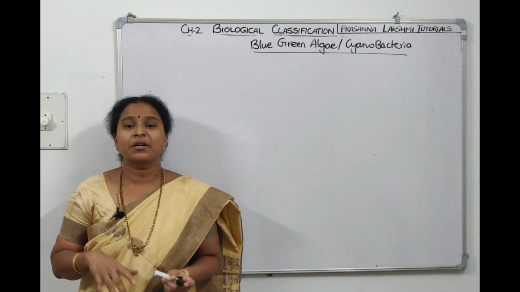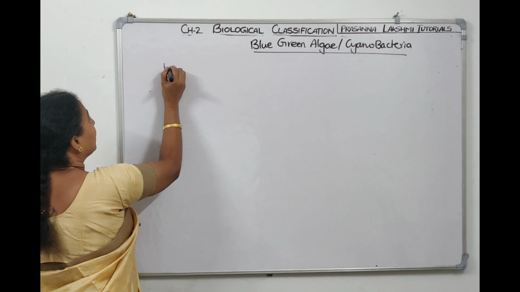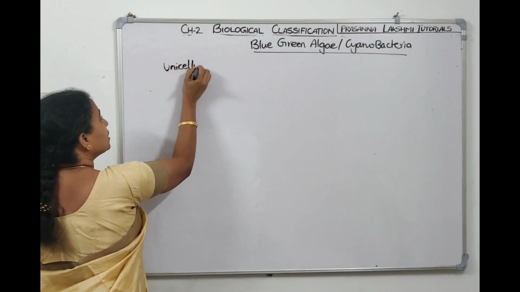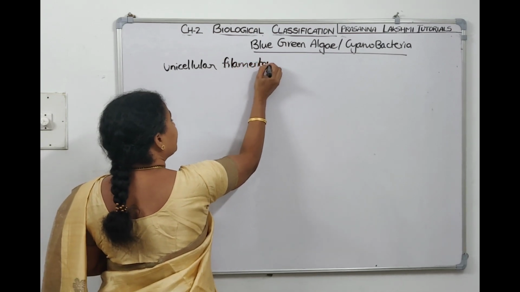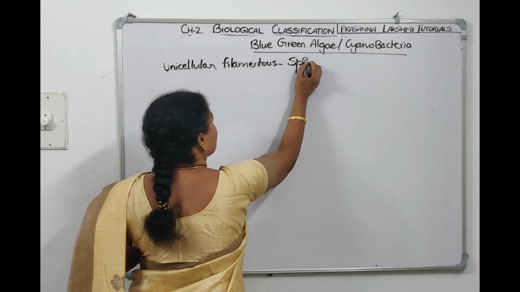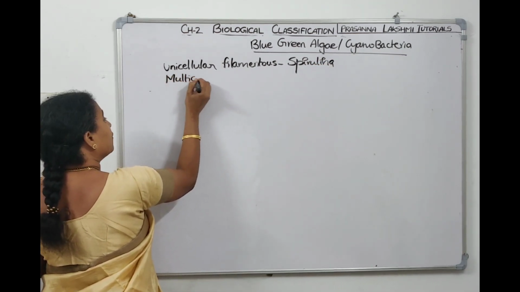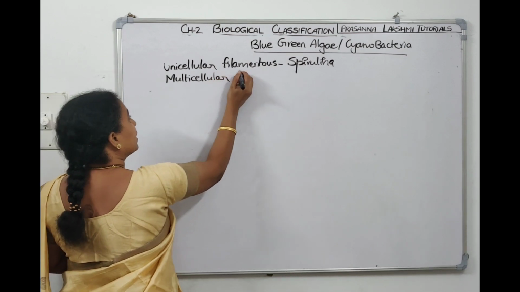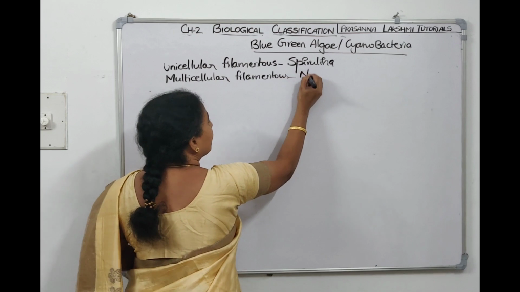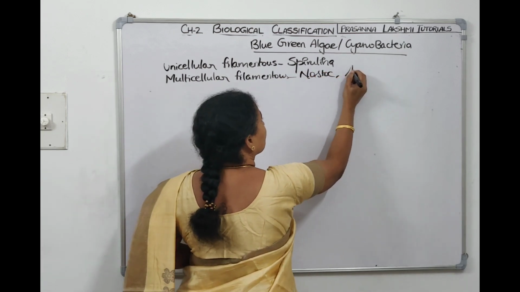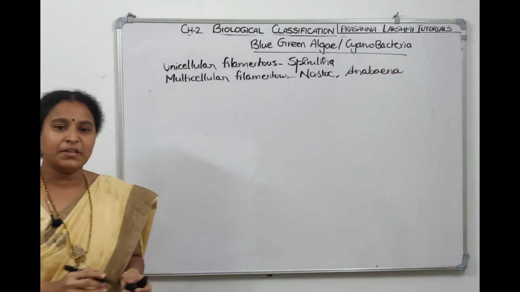Examples of multicellular filamentous forms are Nostoc and Anabaena. They help in nitrogen fixation.